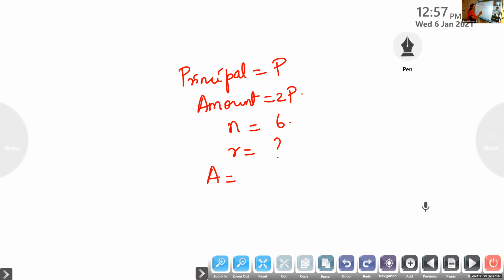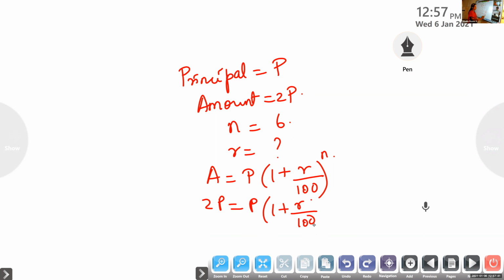Amount is equal to P into 1 plus R by 100 whole raised to N. So 2P is equal to P into 1 plus R by 100 whole raised to 6. P will get cancelled. So we'll get 2 is equal to 1 plus R by 100 whole raised to 6.